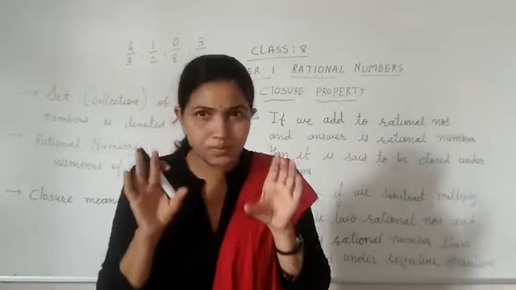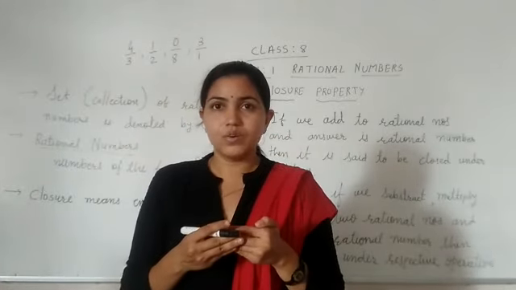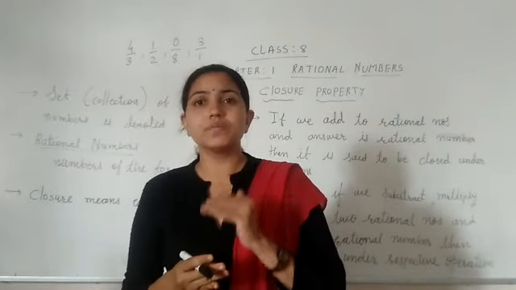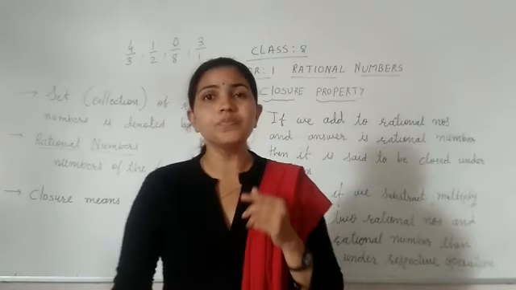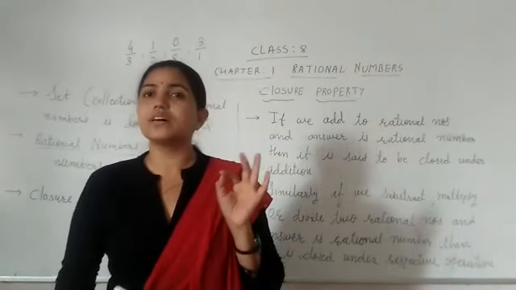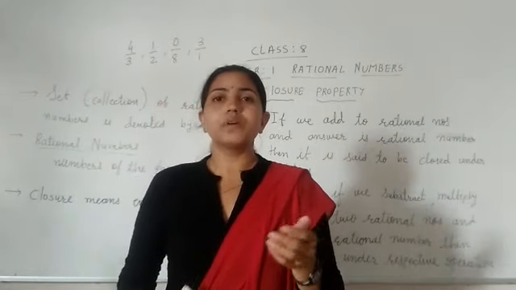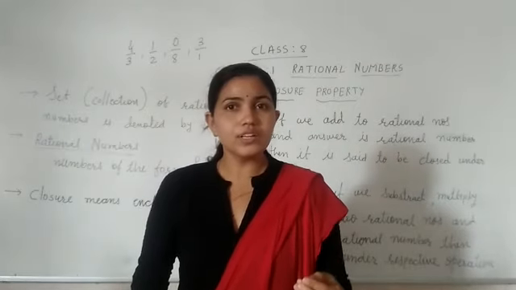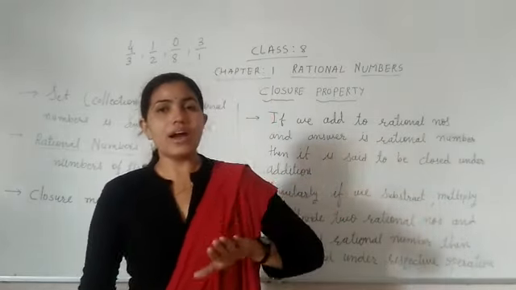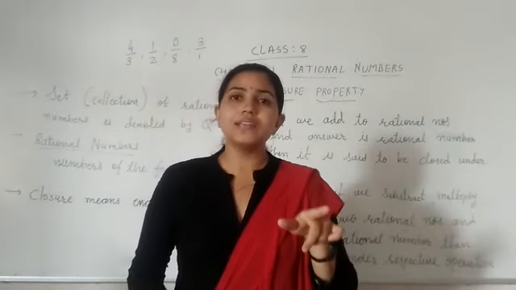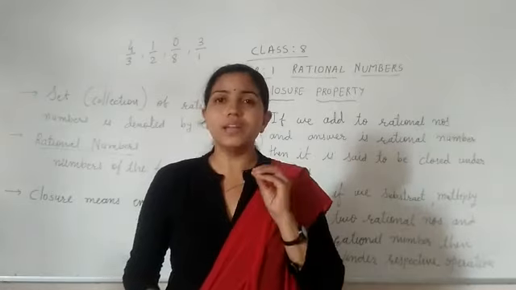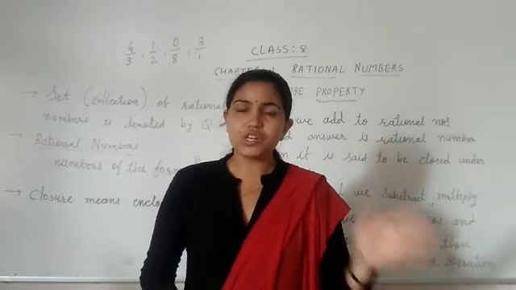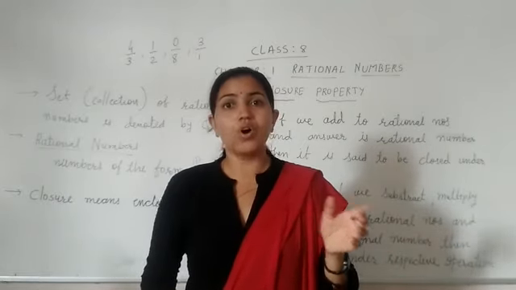मतलब कि अगर आप दो रैशनल नंबर ले रहे हैं, उसका सम कर रहे हैं, और अगर आपका आंसर जो आ रहा है वो वापस से p upon q फॉर्म में हो, मतलब कि रैशनल नंबर हो रहा है, then it is said to be closed under addition. Similarly, if we do it for subtraction, multiplication or division, in all the cases, if you have found the answer as a rational number, then you can say that it is closed under addition, subtraction, multiplication or division.